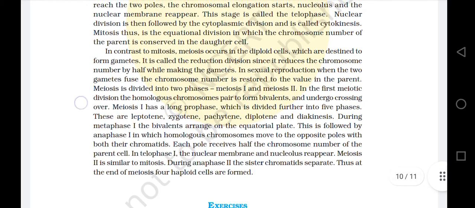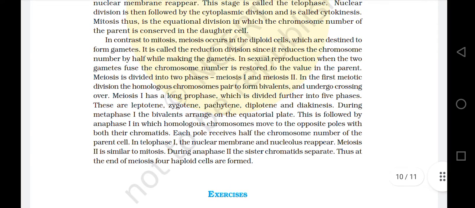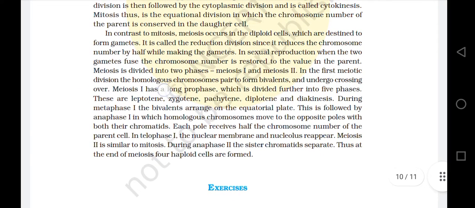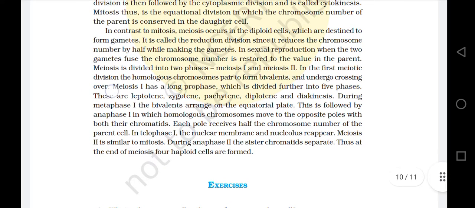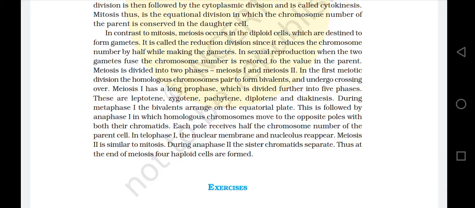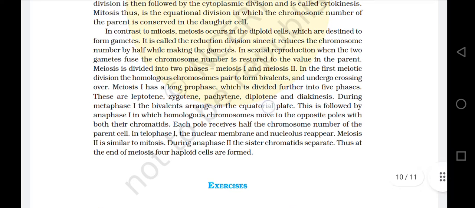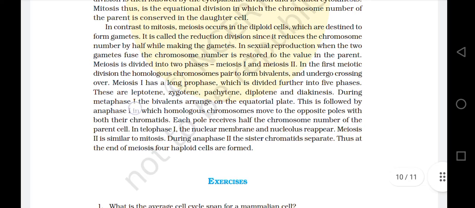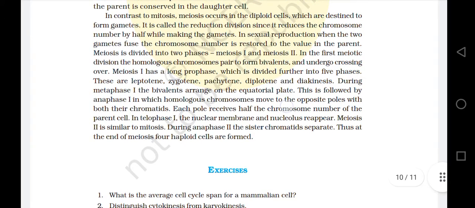In the first meiotic division, the homologous chromosomes pair to form bivalents and undergo crossing over. Meiosis 1 has a longer prophase, which is divided further into five phases. These are leptotene, zygotene, pachytene, diplotene, and diakinesis. During metaphase 1, the bivalents arrange on the equatorial plate. This is followed by anaphase 1, in which homologous chromosomes move to opposite poles with both chromatids. Each pole receives half of the chromosome number of the parent cell.